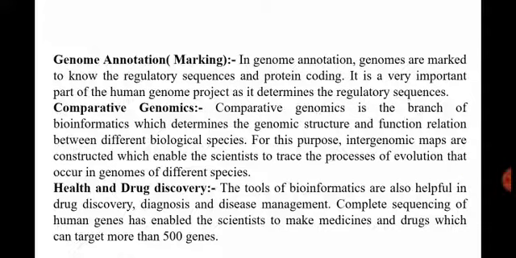In comparative genomics, it is helpful in biological species to compare the structure and function of genomes, and it helps in the study of process and evolution of those species. Fifth, health and drug discovery. It helps in drug discovery, diagnosis of disease and disease management. So these are the applications of bioinformatics.